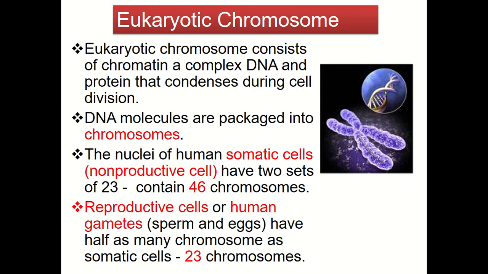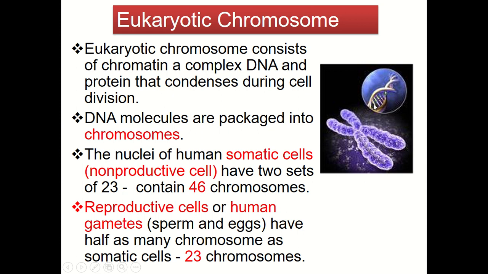So let's look further at the eukaryotic chromosome, what is inside it and its structure. A eukaryotic chromosome consists of chromatin, a complex of DNA and protein that will condense during cell division. DNA molecules are packaged into a chromosome.